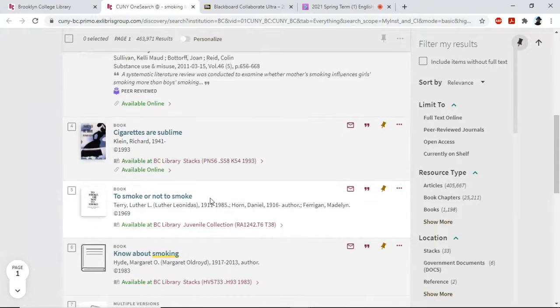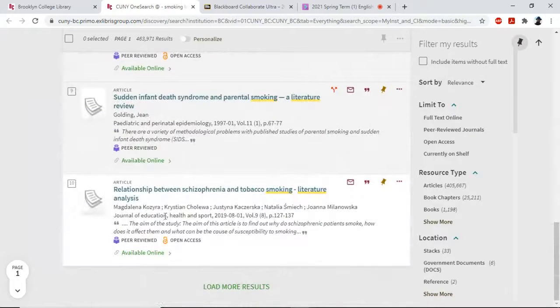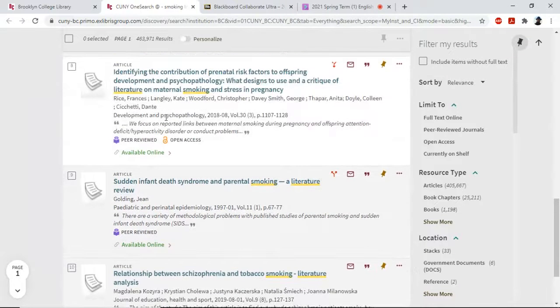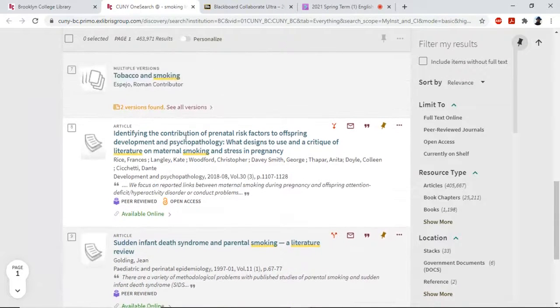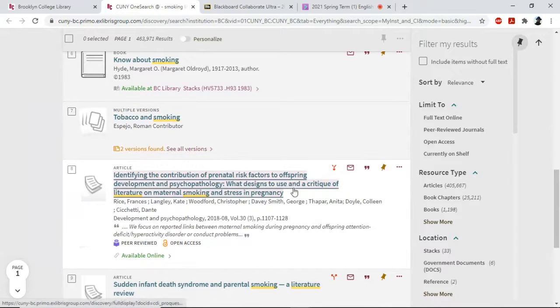But the issue is when you look around, everything else seems to be kind of medical literature. It looks like it's dealing with data. You can tell by looking at the title of the journal, Journal Education, Health and Sport, Pediatric and Perinatal Epidemiology, so on and so forth. These don't seem like they'll be particularly helpful in terms of exploring the symbolic value of smoking as it exists in Stephen King's story and elsewhere in literature, which is really our concern here.